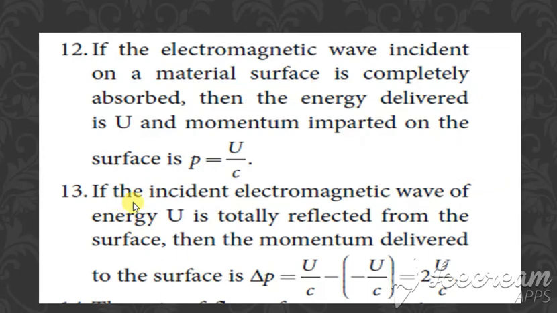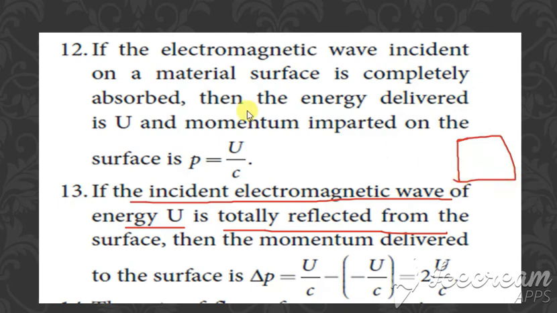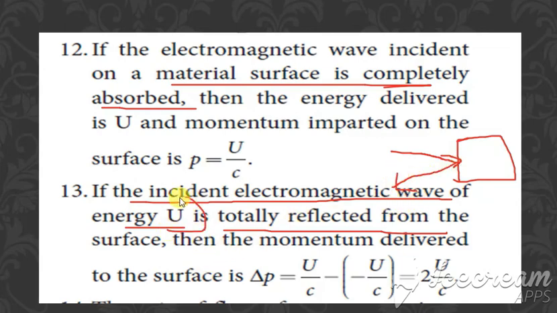Clear? Next is if the incident electromagnetic waves are totally reflected. So now what have we seen first? We saw totally absorbed. Now if the incident electromagnetic waves are completely reflected, then the energy momentum is given by the same U by c, but we have some change in the momentum.